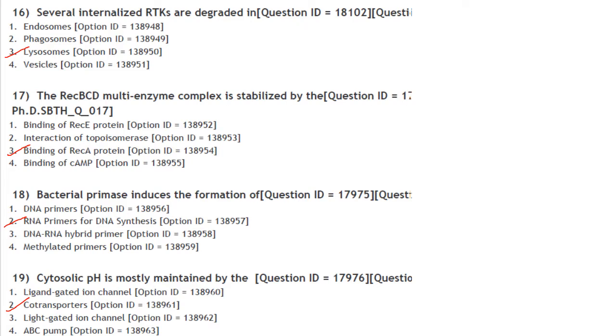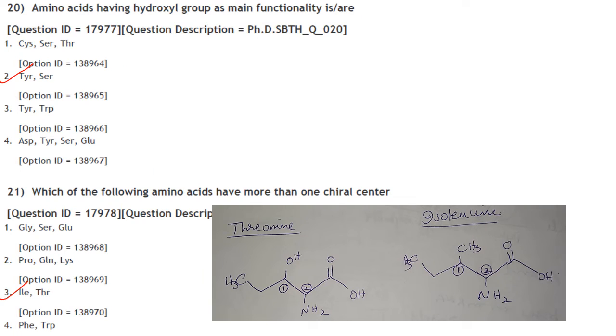Answer is option 3. Bacterial primase induces the formation of. So bacterial primase, it induces RNA primers for DNA synthesis. Answer is 2. Cytosolic pH is maintained by co-transporters, that is Na plus HCO3 minus Cl minus co-transport. Answer is option 2. Then amino acids having hydroxyl group as main functionality is or are.